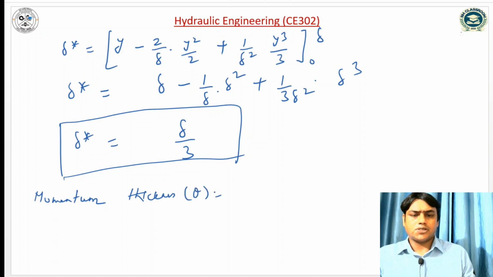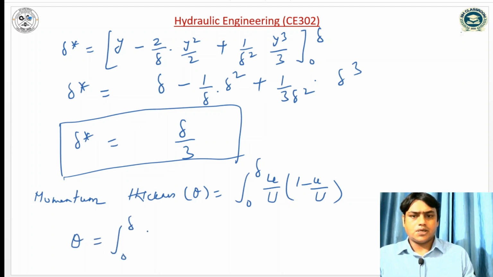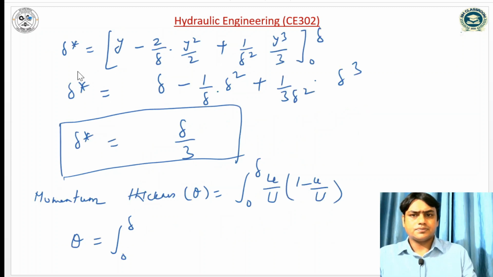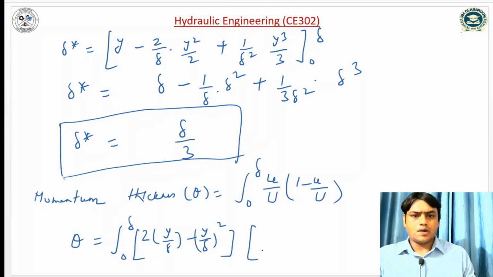The momentum thickness theta is equal to the integral from 0 to delta of u by capital U into 1 minus small u by capital U. So theta can be written as the integral from 0 to delta, and the u by U expression is 2 times y by delta minus y by delta whole square, into 1 minus 2 times y by delta plus y by delta whole square, into dy.